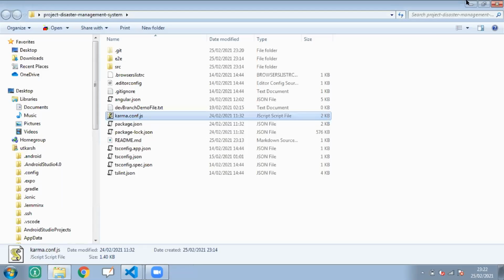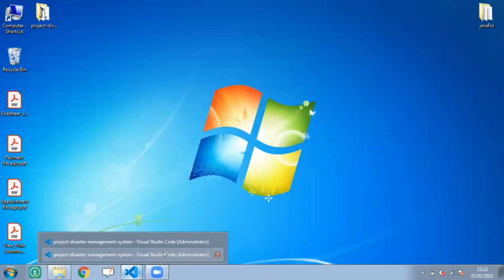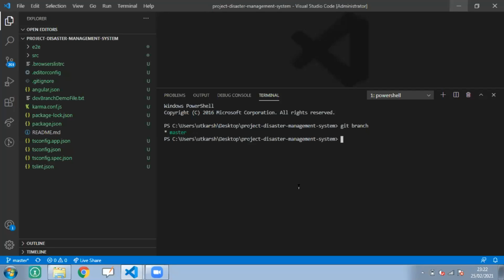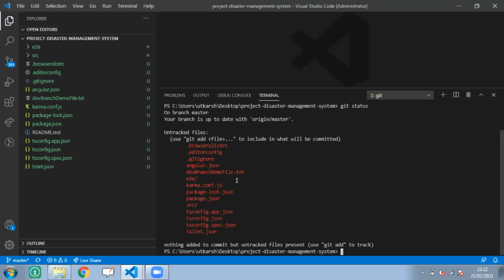I'm going to access this command from my terminal. Which project was I using? Master branch. So what I'm going to do is push this code first. See the status with git status. The status shows in which files you have made changes. All the changes rendering in red mean you changed that particular file or folder, but you have not added them.